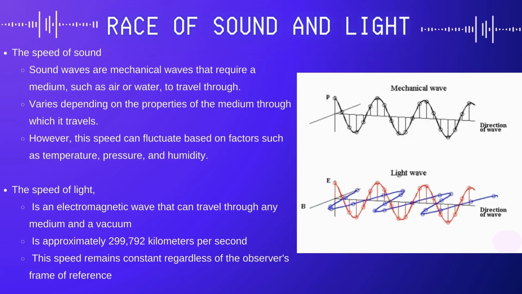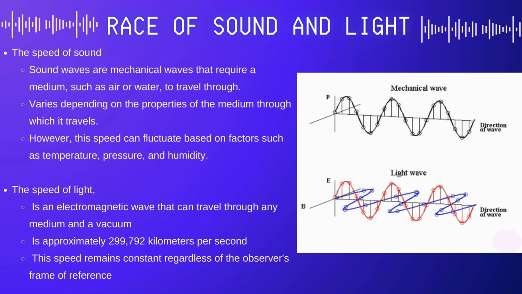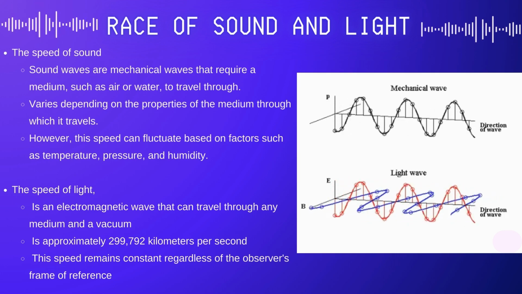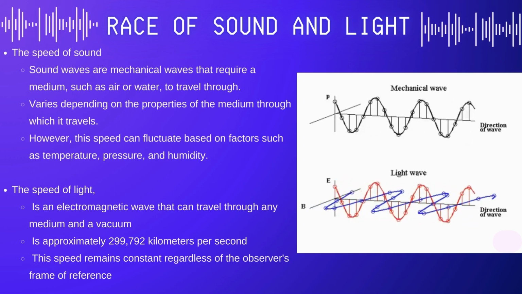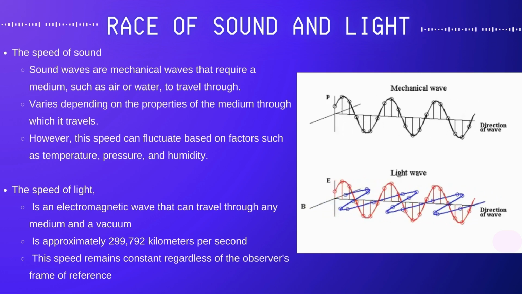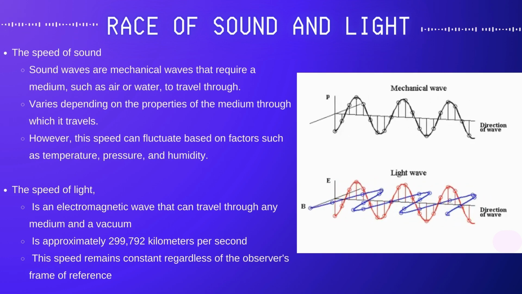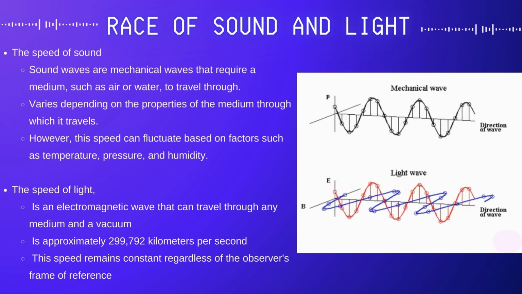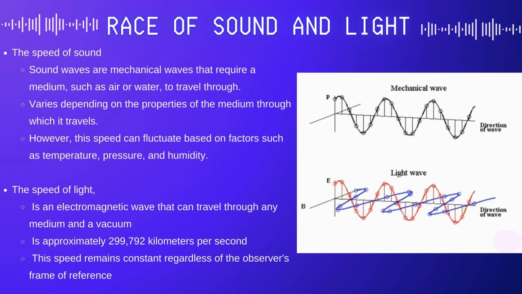Race of sound and light. Sound and light are both forms of waves, but they travel at vastly different speeds. Sound waves are mechanical waves that require a medium, such as air or water, to travel through. They propagate relatively slowly compared to light, with a speed depending on the properties of the medium. Light, on the other hand, is an electromagnetic wave that can travel through a vacuum at an astonishing speed of approximately 299,792 kilometers per second, often referred to as the speed of light. This leads to the conclusion that light travels faster than sound.